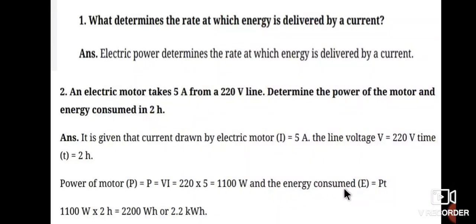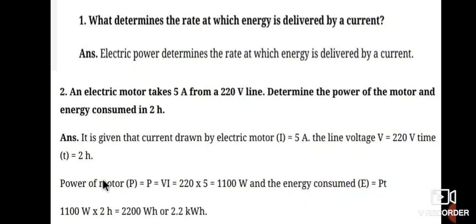And energy consumed, here we find out the energy consumed. This is power, 1100 watt. But here we can determine energy consumed. E is equal to P into T. Then P is 1100 watt and time is 2 hours. This can be converted into seconds, 2 into 60 into 60, which is 7200 seconds. Then 7200 seconds into 1100, which is equal to 2.2 kilowatt hour.